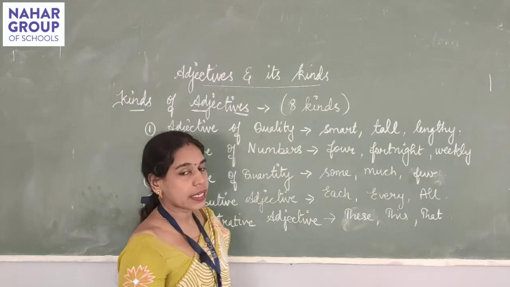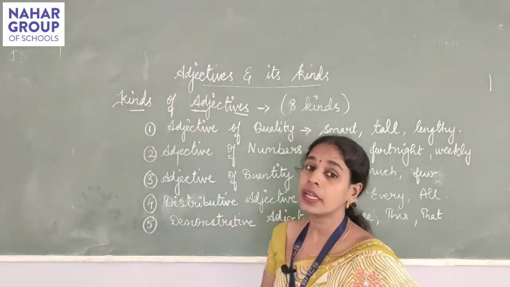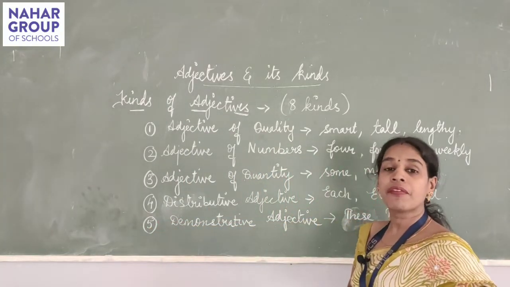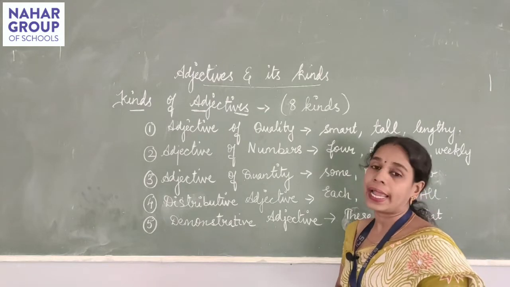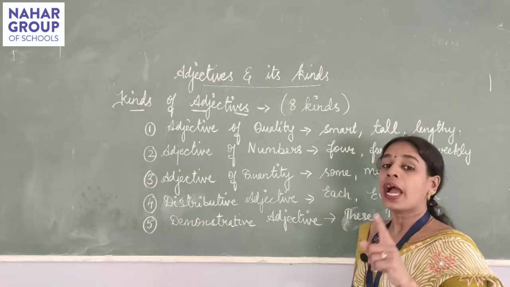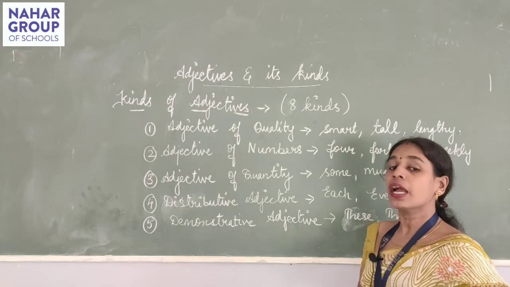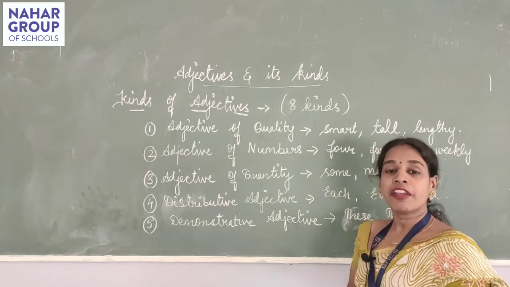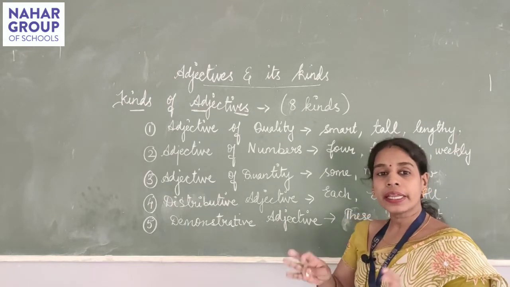Every time I can't state the number. Suppose if I want to drink milk, I cannot say give me 1 milk, give me 2 milk. I can say give me 1 glass of milk. I can say give me 10 glasses of milk. But I can never say give me 1 milk. In that case, what will we do?